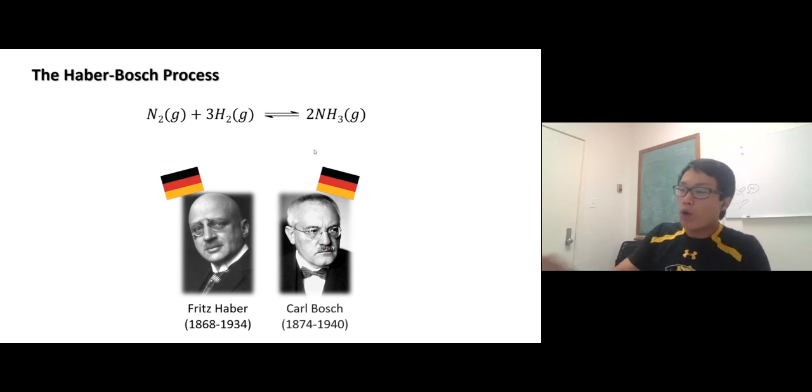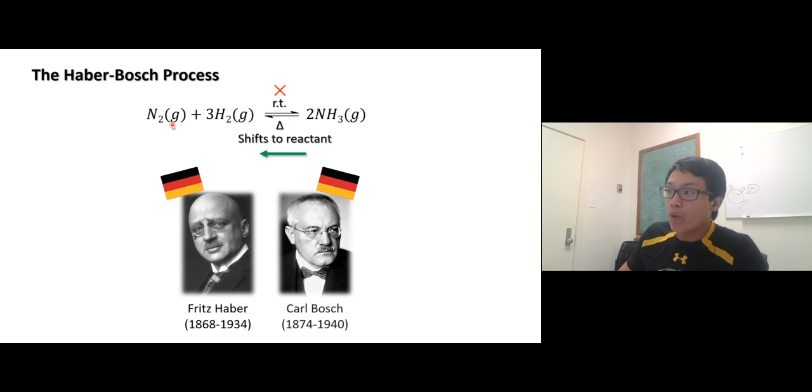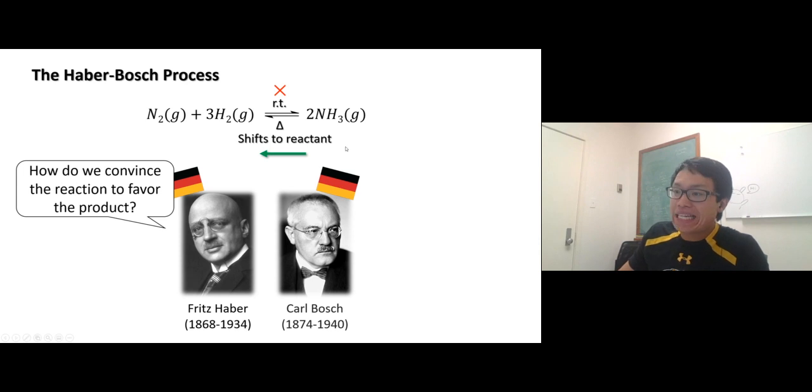All right, let's take a look at the problem that they had first. These are in equilibrium: nitrogen gas reacts with hydrogen gas to make ammonia. This is how they discovered it at the beginning. They tried to make this equilibrium favor the production of ammonia, so go to the product. At room temperature, nope, it didn't go. Heat it up, and the reaction goes backward to make more nitrogen and hydrogen gas, so we get less ammonia. The question is, how do we convince this reaction to favor the product?